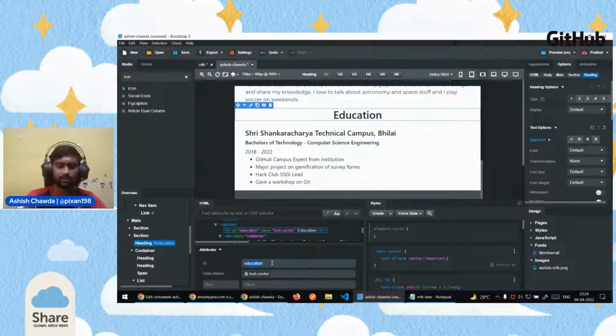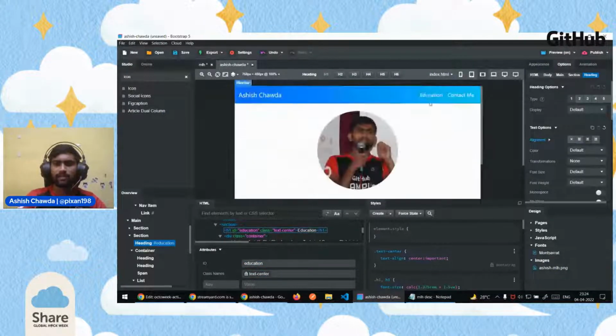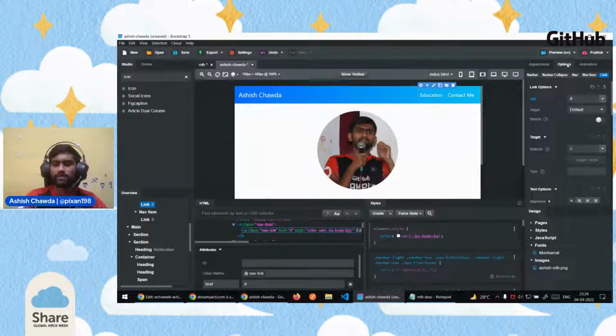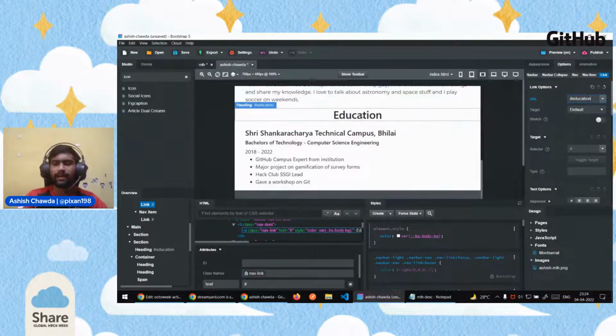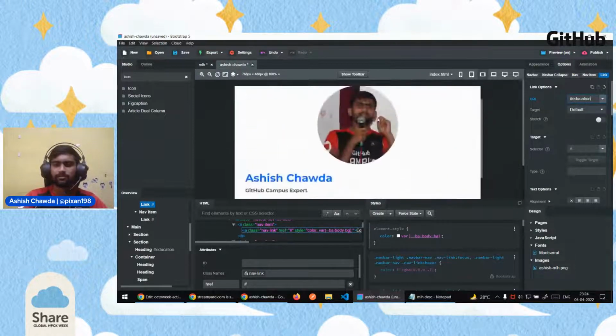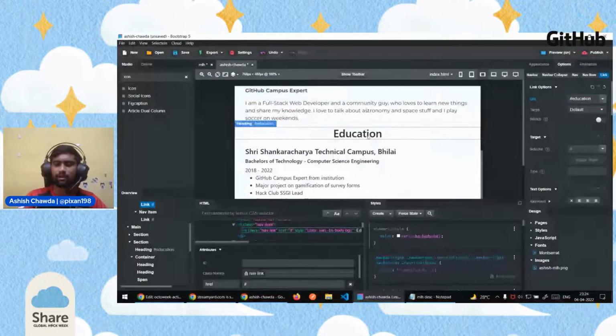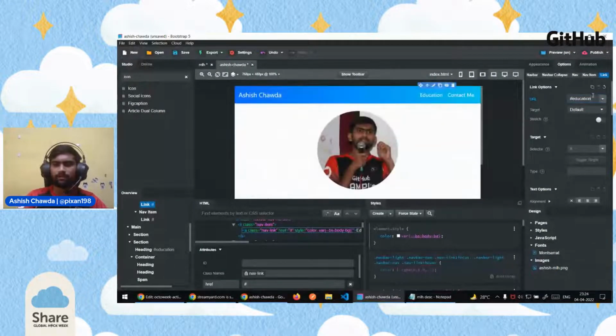We will copy this education ID, go to this link, and in the options panel, in the URL, add hash education. Hash stands for ID. Whenever somebody clicks on it, we want to link to this particular heading on the screen, so it will scroll down to here. That's what we have done.